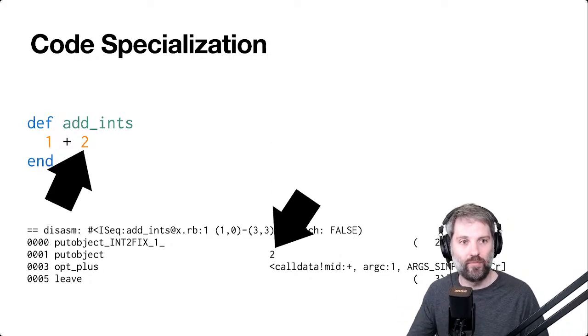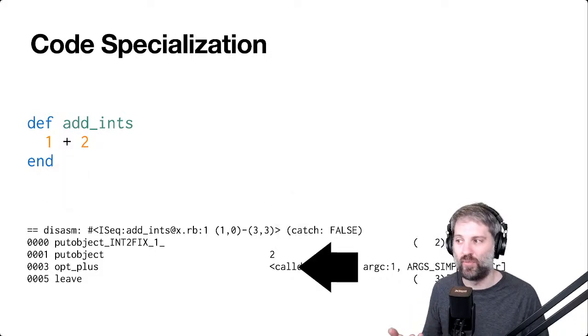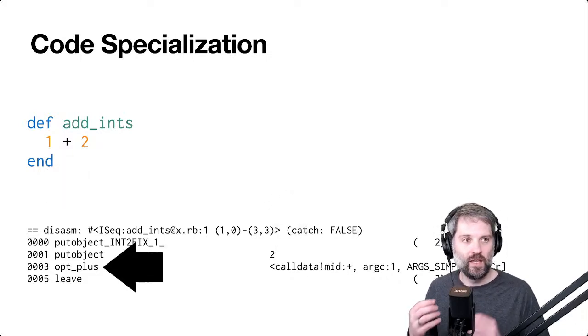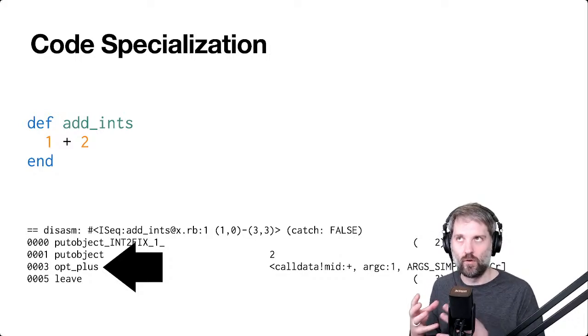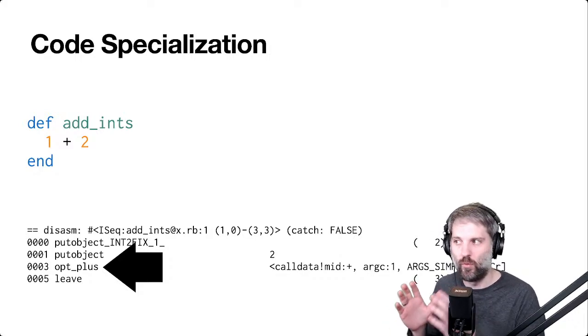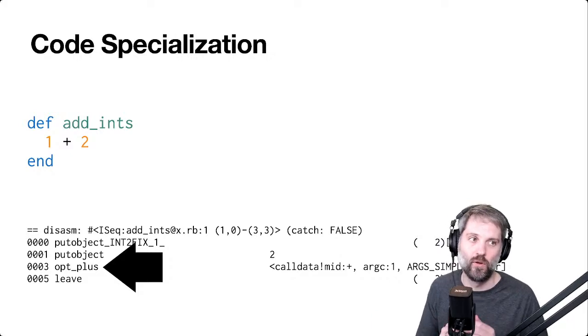And when the JIT compiler compiles the opt plus instruction, it knows to emit specialized code. So it knows that the code should be specialized for integer addition.